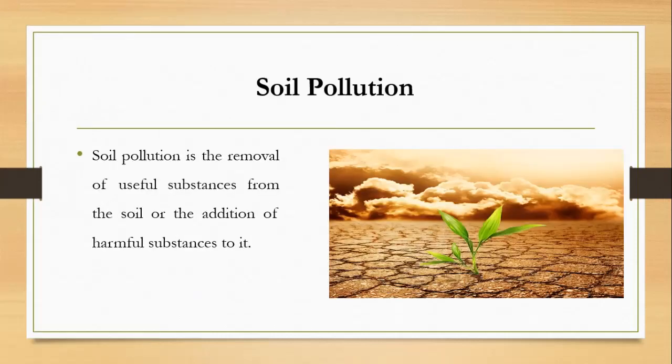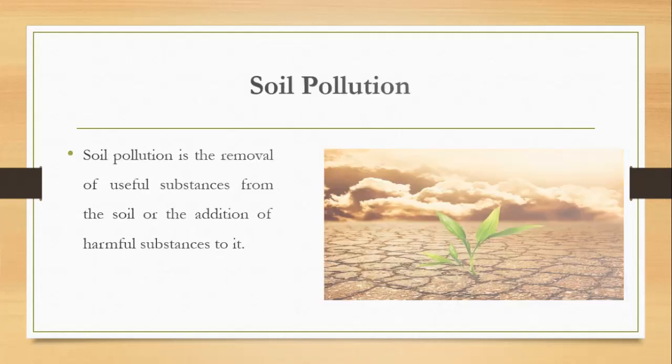Now we are going to discuss what is soil pollution. Soil pollution is the removal or use of useful substances from the soil or the addition of harmful substances to it. So if we acquire a lot of nutrients from soil, it becomes barren, so it causes soil pollution. And if we add a lot of harmful substances or contaminants into the soil, it also results in soil pollution.